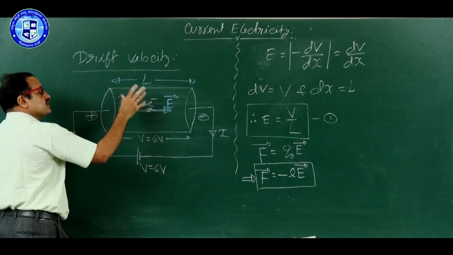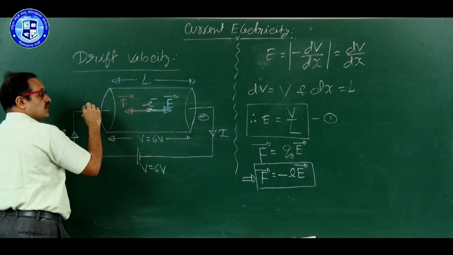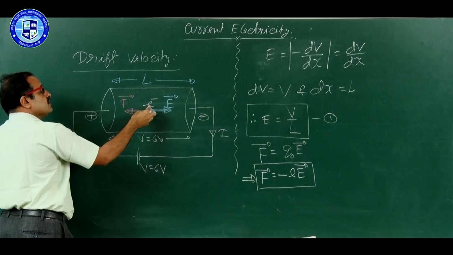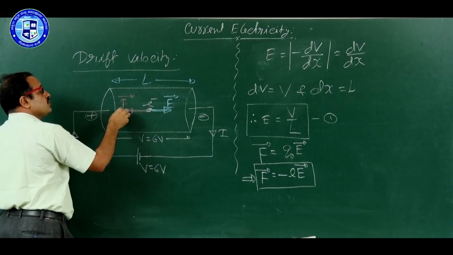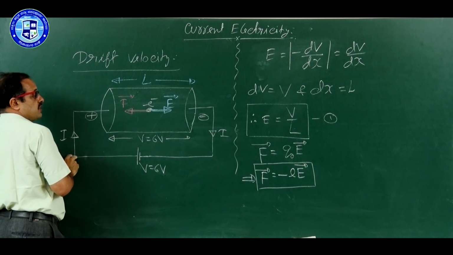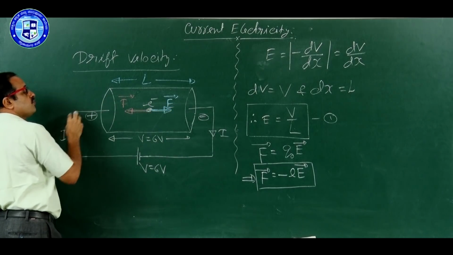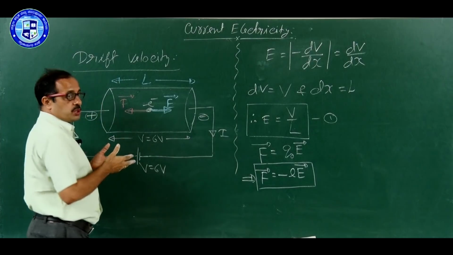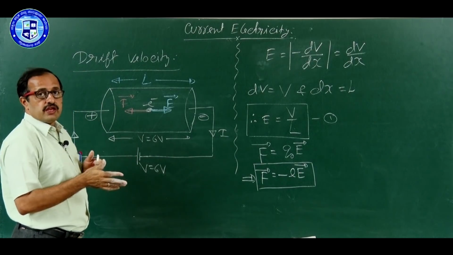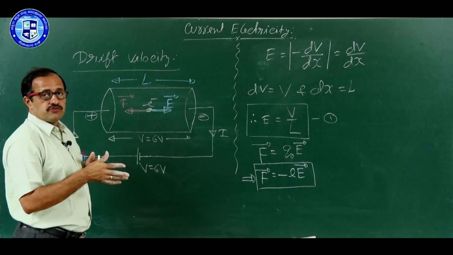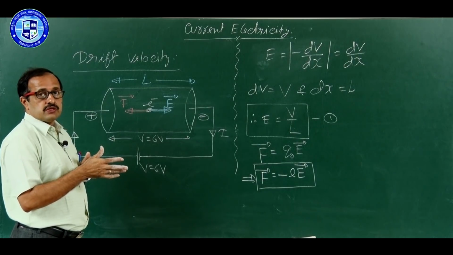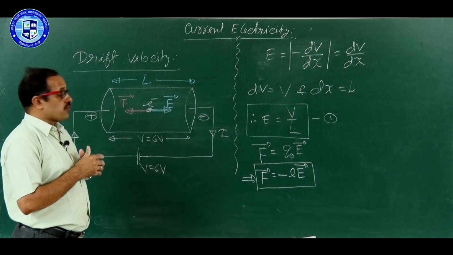Along with the thermal motion, electrons have an accelerated motion due to this force. Due to both, they are slowly going from negative end to positive end, and they undergo collisions. In the collision, they lose their energy, they lose their velocity, they change their direction. Therefore, they take more time.